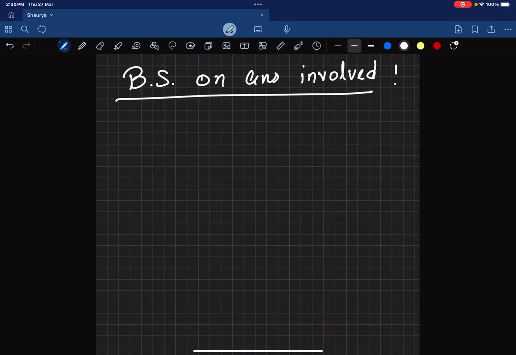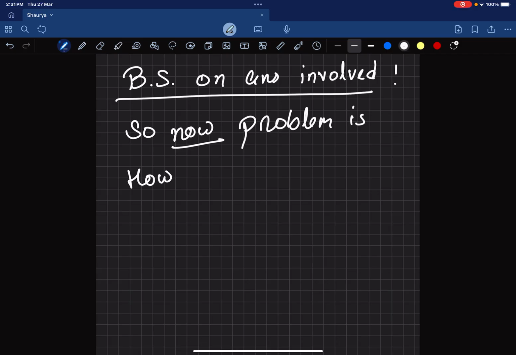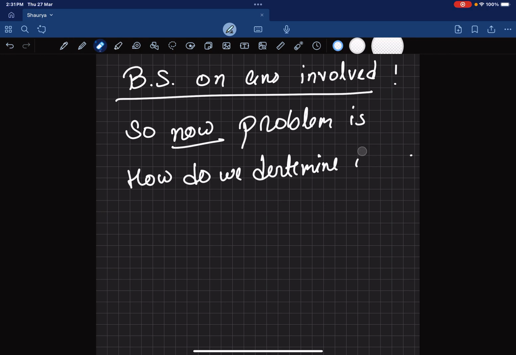Now the problem is, how do we determine whether x is sufficient or not?